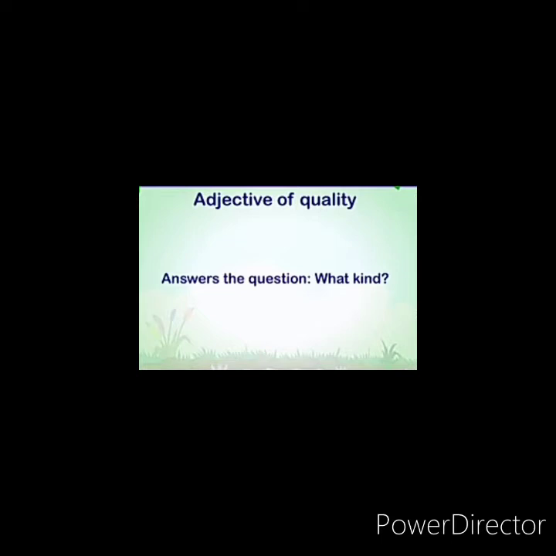Here it is written. An adjective which describes the kind, the quality or characteristic of a person, place, or thing is called an adjective of quality. The adjectives which tell what kind of person, what kind of place, what kind of thing are called adjectives of quality. The adjective of quality always answers the question what kind of. Here I have listed some examples: healthy, intelligent, kind, happy, rich, wide, and last one, useful.